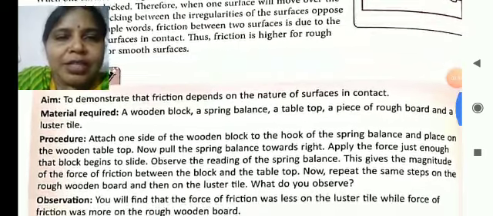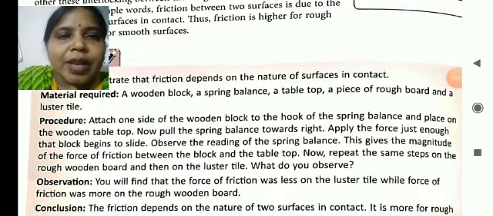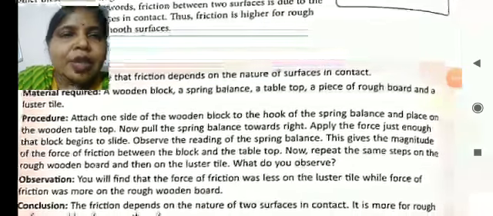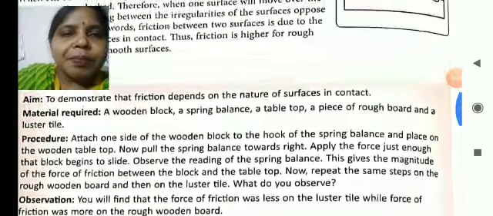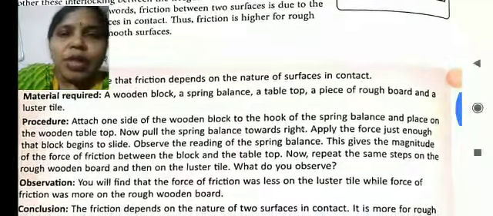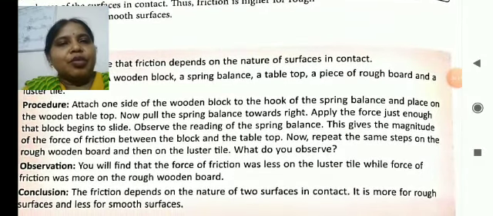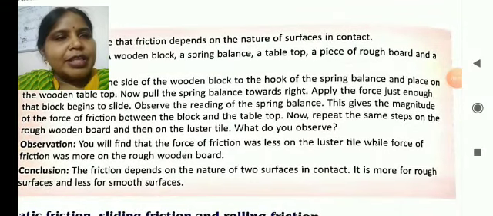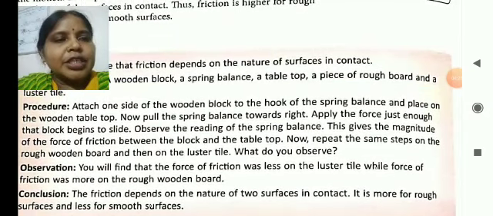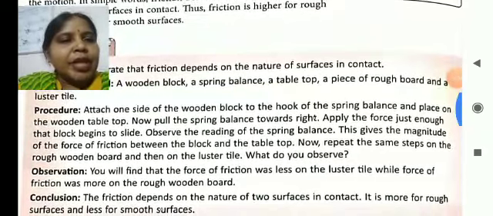One activity is given here to demonstrate that friction depends on the nature of the surface in contact. Materials required are a wooden block, a spring balance, a tabletop, a piece of rough board, and a luster tile. Attach one side of the wooden block to the hook of the spring balance. A spring balance is a device which measures the force.